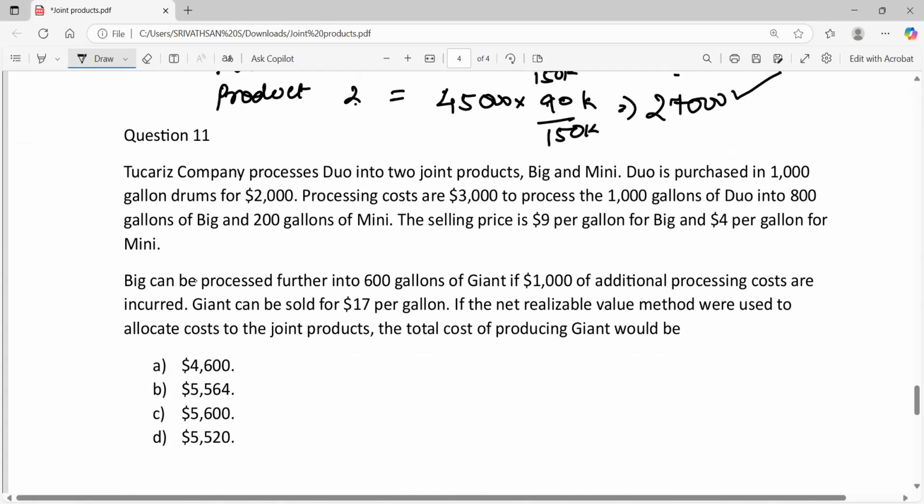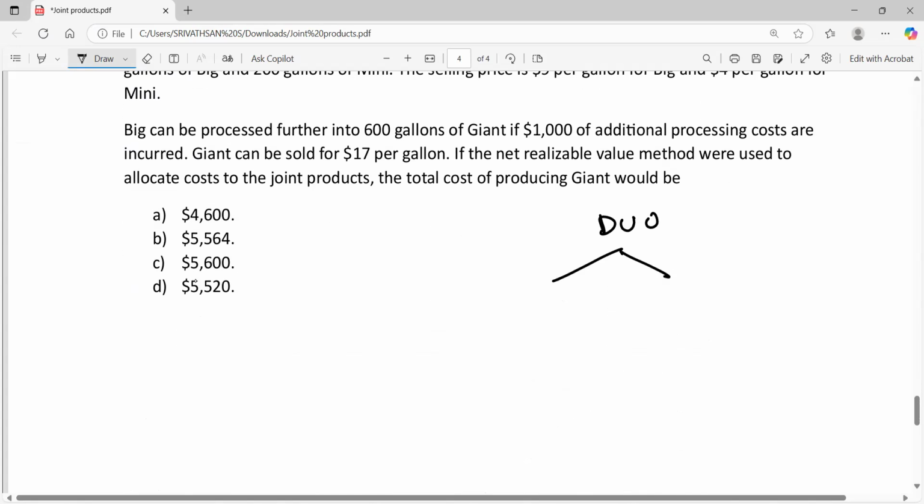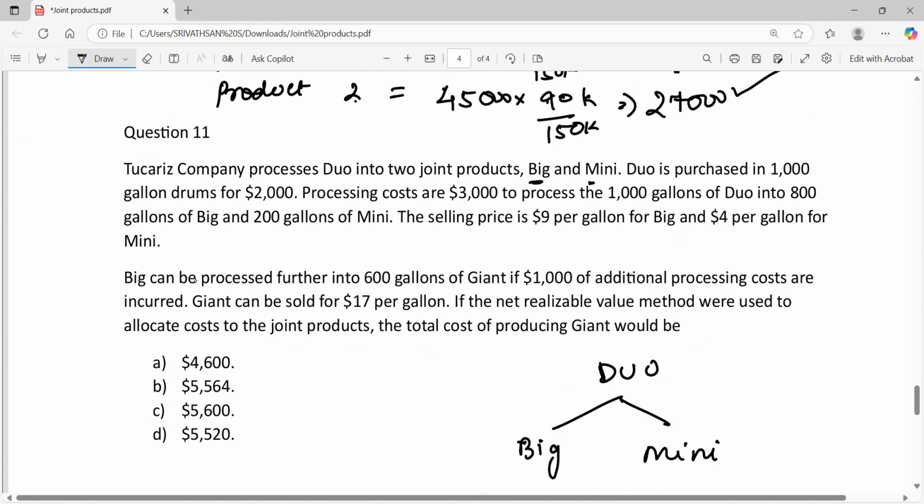Question number 11. Tukaris company processes DO into two joint products, big and mini. So DO is further processed into two products. Big is one product and mini is the other product. Both are joint products. DO has purchased 1,000 gallons of drum for $2,000.